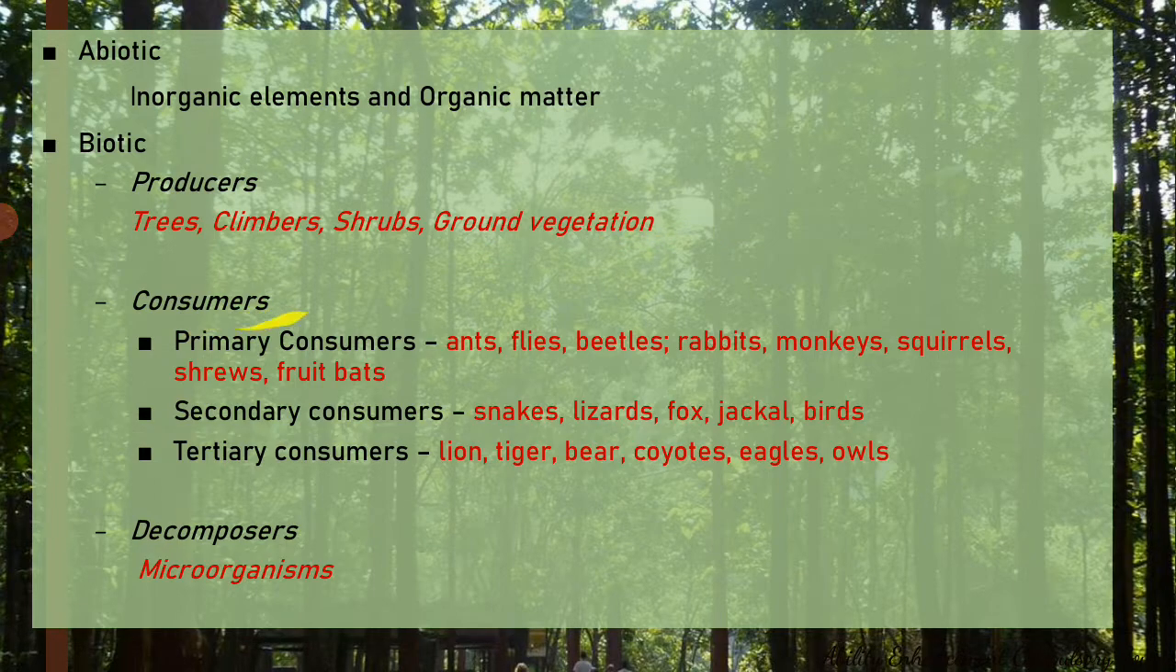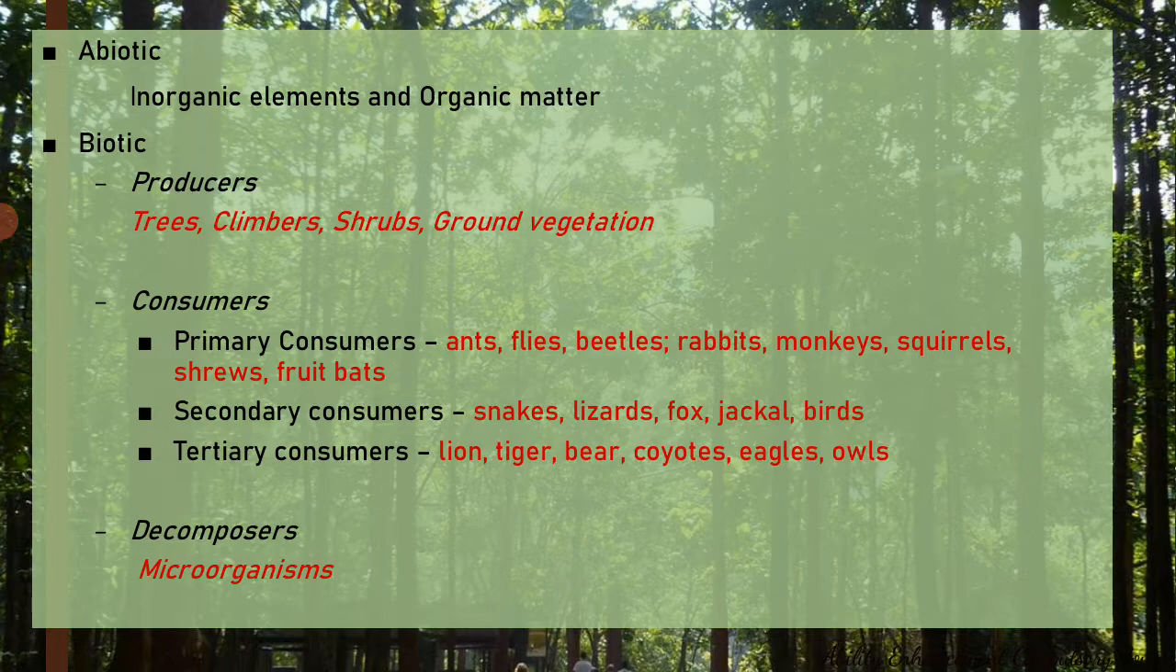The consumers include primary consumers, secondary consumers, and tertiary consumers. So we are still talking about the biotic components. The first group are the plants, that is the producers, and the second group are the consumers. Primary consumers mainly include ants, flies, beetles, monkeys, squirrels, rabbits, shrews, fruit bats, etc. There are so many different types of animals which survive by eating the producers. That is why they are called the primary consumers. Secondary consumers feed on the primary consumers. This includes animals like fox, jackals, and a lot of varieties of birds.